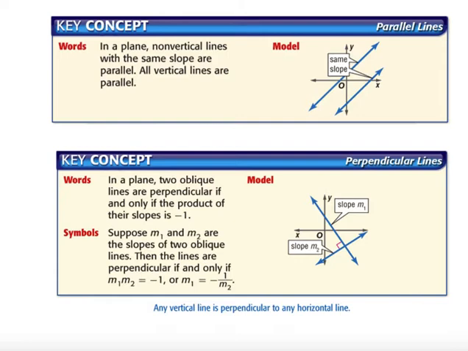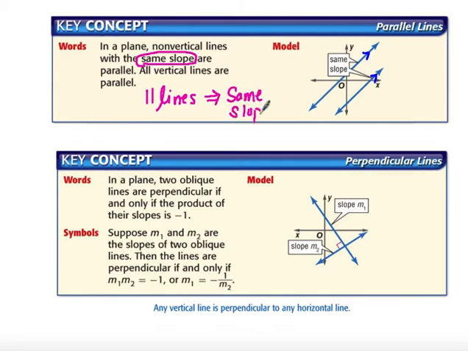Now, since we're talking about slope and understanding slope, you'll remember in geometry, you learned about parallel lines and perpendicular lines. Now, on the coordinate plane, we should understand that parallel lines never intersect. The only way that they're never going to intersect is if they have the exact same slope. So, parallel lines, you want to write this in your notes, are always going to have the exact same slope.